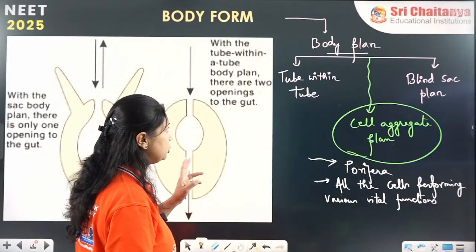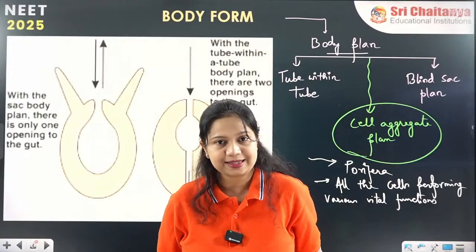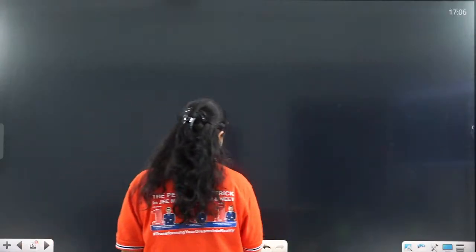Now we are coming to these two types of body plan which are very important, called the blind sac and tube within tube body plan. So now what is the blind sac body plan?